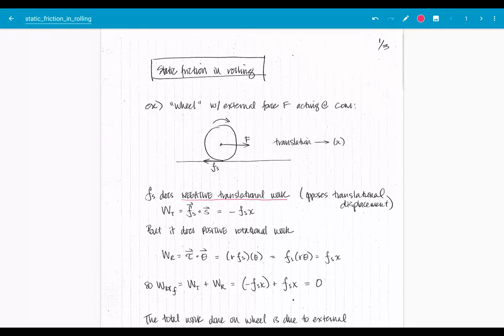So if I'm just looking at translation, I see that I have translational displacement to the right here. That's like the bicycle would be going to the right. And the force of static friction is to the left. So those are opposing. That means that the work done by static friction is going to be negative in that way.